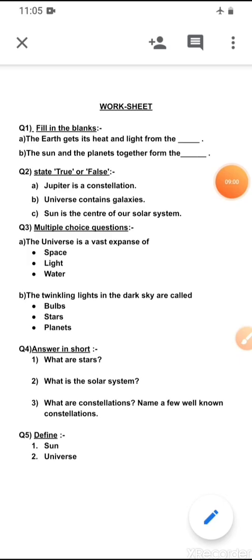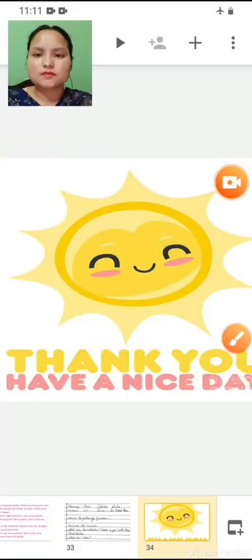Question 3 is, what are constellations? Name a few well-known constellations. Constellation is when a group of stars form a pattern in the sky. Some well-known constellations are Orion, Ursa Major and Great Bear. Now you have to define sun and universe. Sun is a star. It is a huge ball of very hot gases. It gives us heat and light. Universe is a vast expanse of space which contains heavenly bodies like stars, planets and...